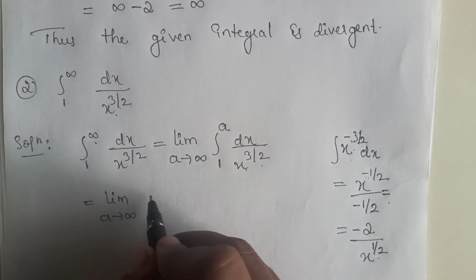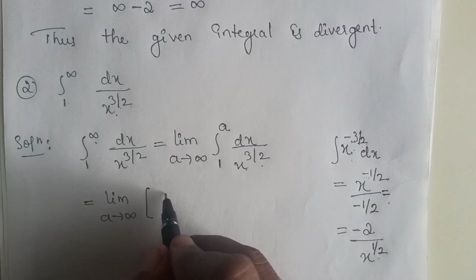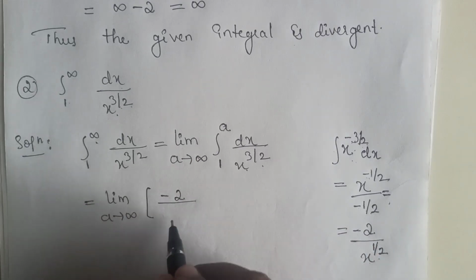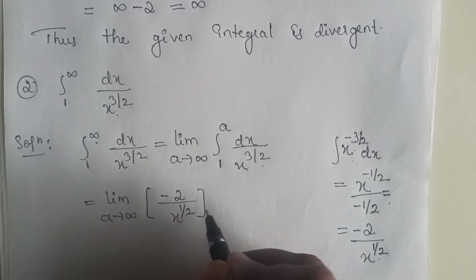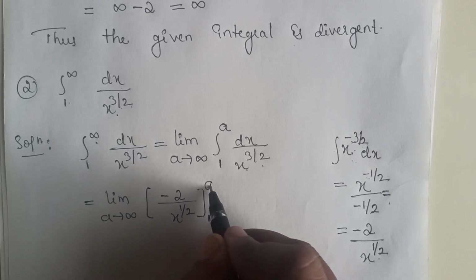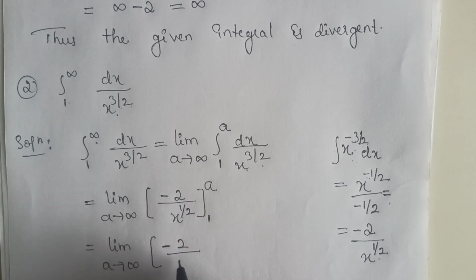So we can write the integration of this as minus 2 divided by x power 1 by 2, with limits 1 to a. Now substituting the upper and lower limits, we get limit a tends to infinity of minus 2 divided by, in the place of x I will substitute a, that is a power 1 by 2.